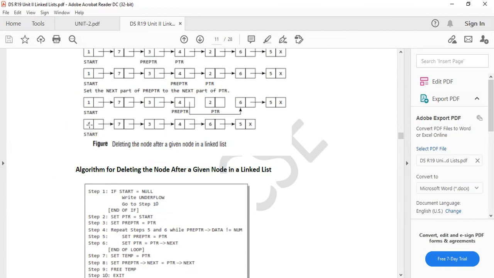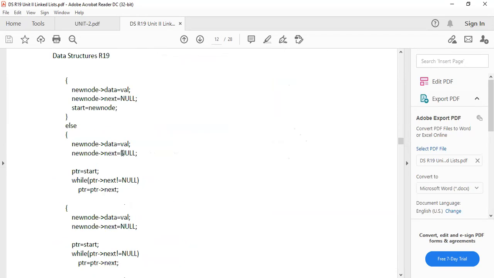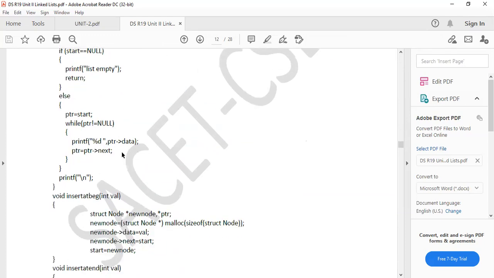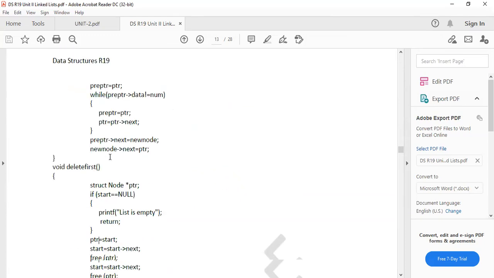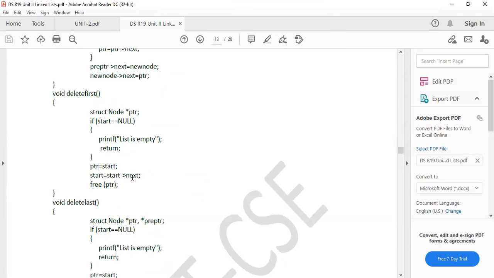Before deletion of this node, I am pointing the start to the next node. That is the logic here. See deletion, start equals to start to next. For example, 1, 2, 3, 4. This is the linked list. These are the elements.